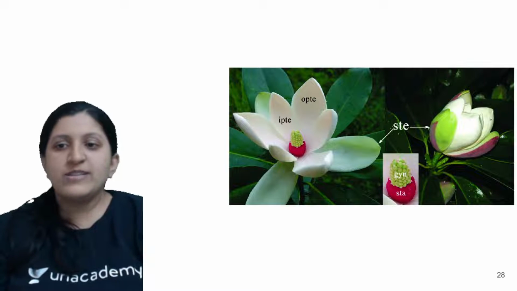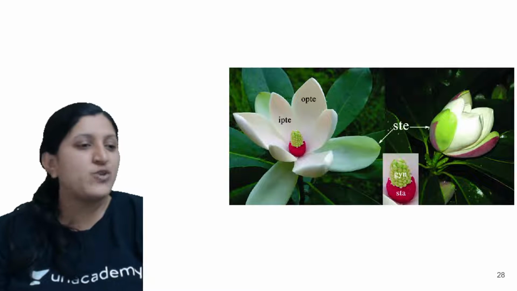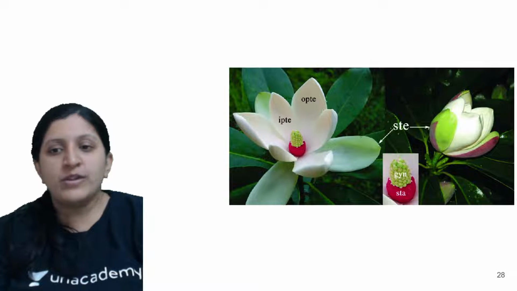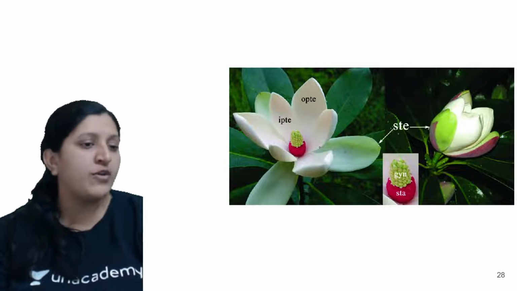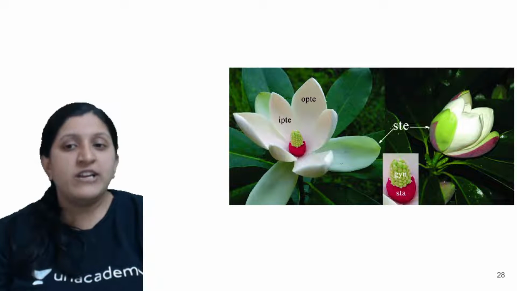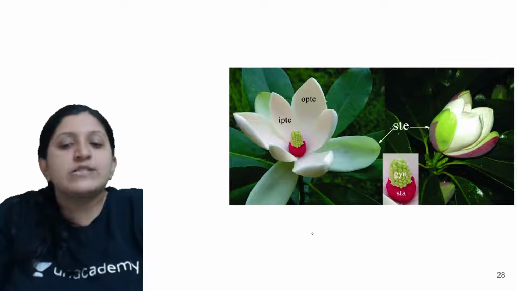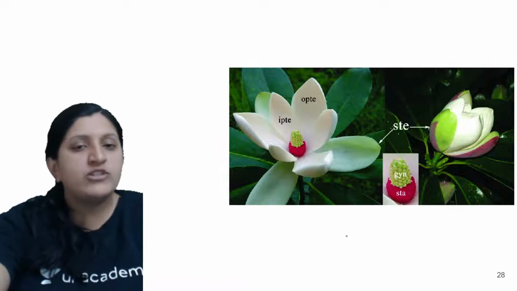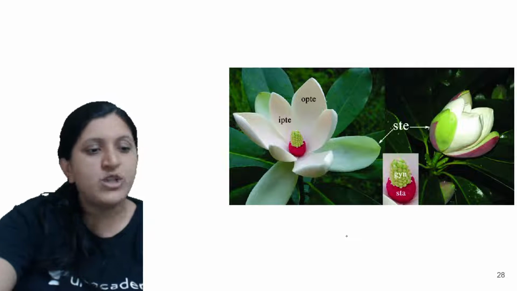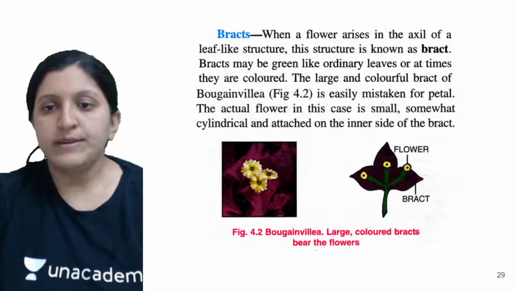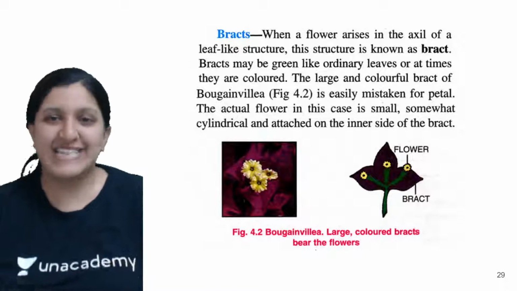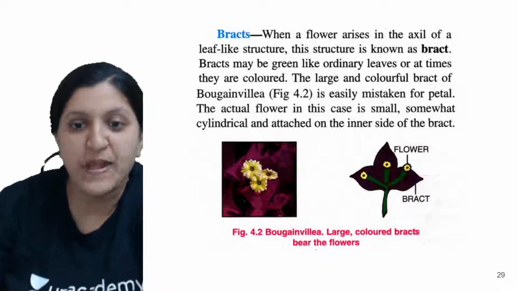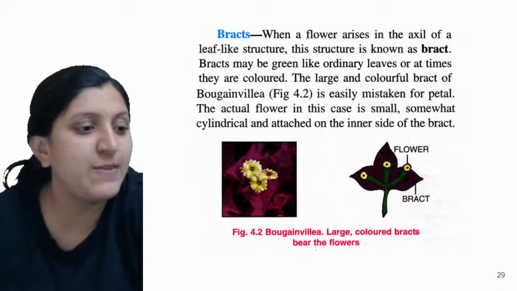So this is with respect to tepal or sepal, like this you can see, you don't know this, since it is somewhat greenish, or you cannot differentiate clearly over here. So in that case we can just call it a sepaloid there. Okay, so that is sepaloid when we mention it. So basically clear differentiation is not done. Bract is basically when a flower arises in the axil of a leaf-like structure. The best example is bougainvillea.